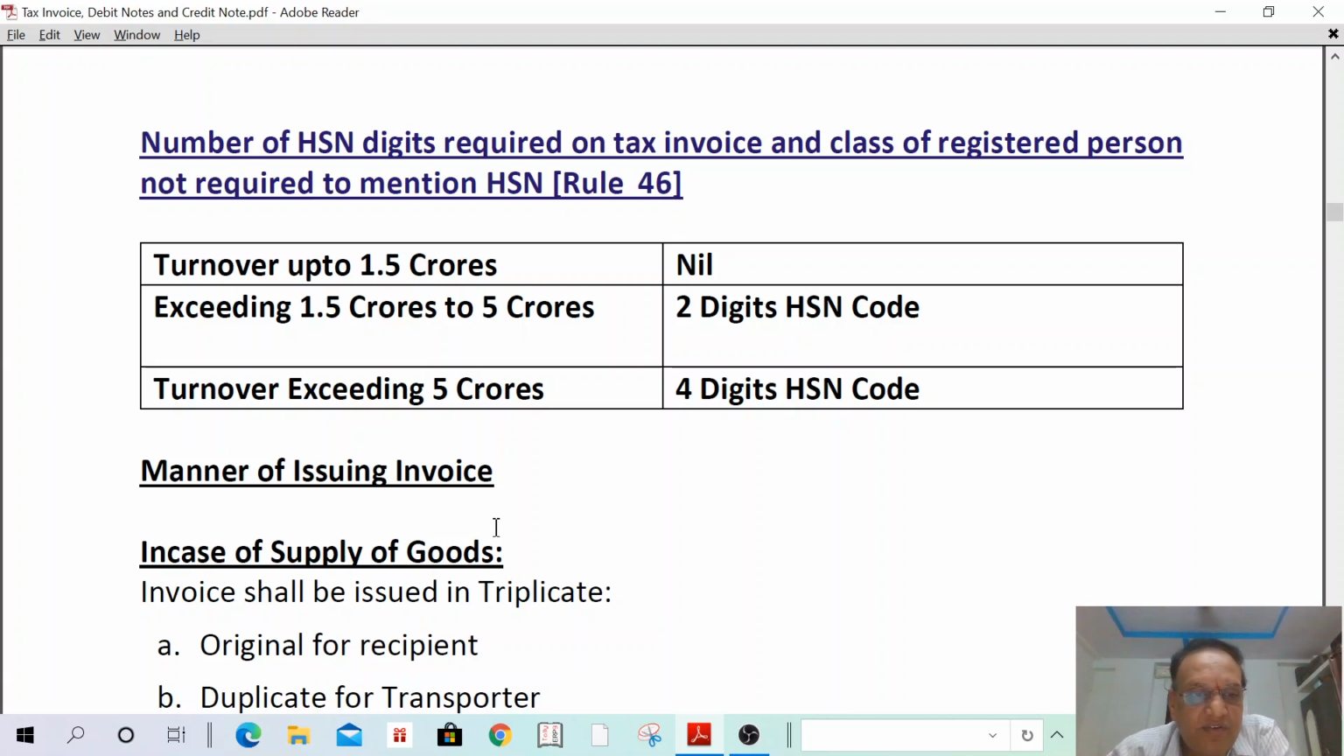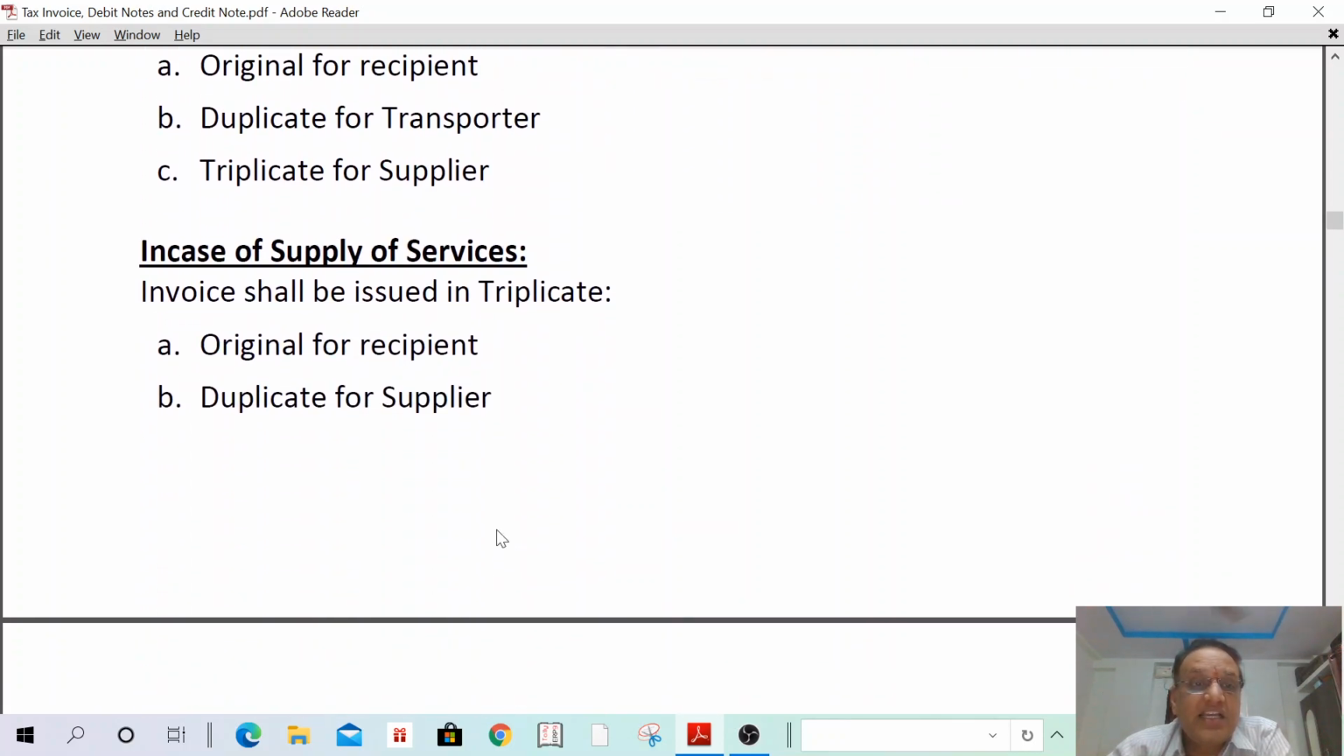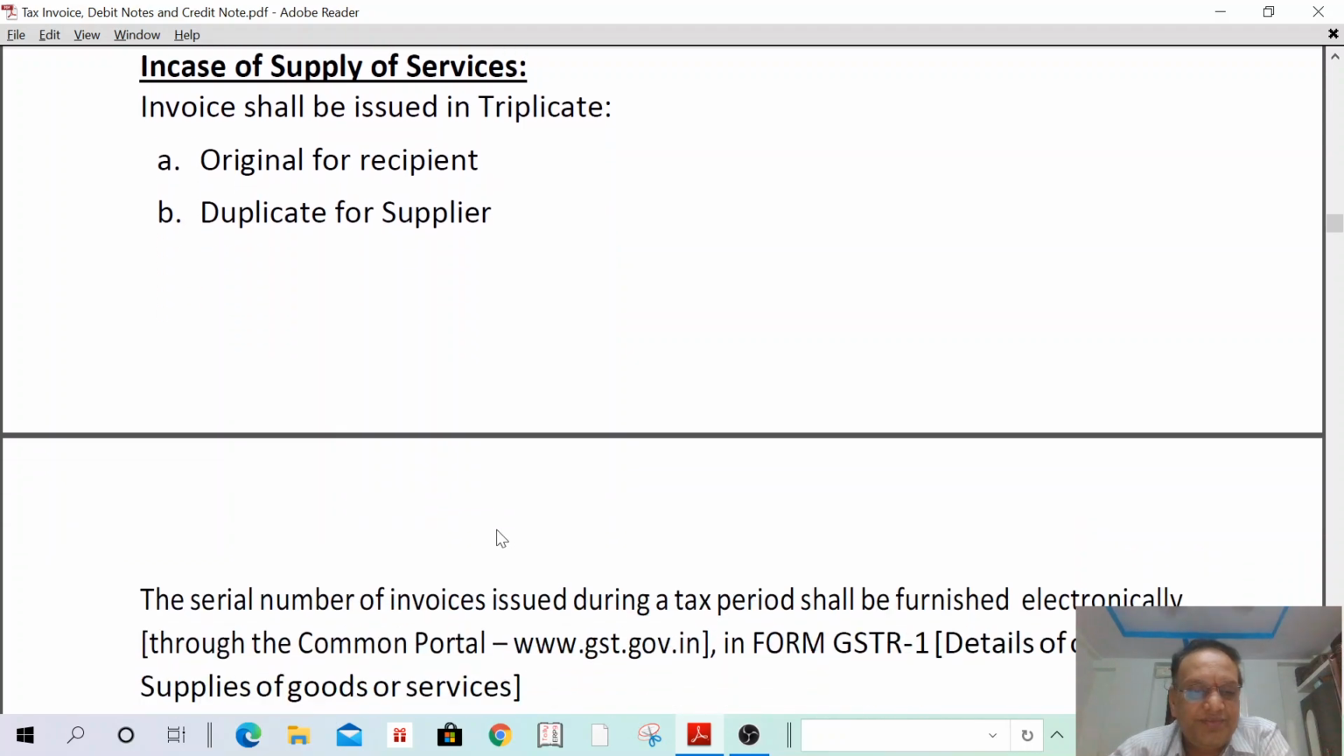I can read it now. In case of supply of goods, the invoice shall be issued in triplicate. Original for the recipient, duplicate for the transporter, triplicate for the supplier. Okay? Next. In case of supply of services, the invoice shall be issued in duplicate. Original for the recipient, duplicate for the supplier. Understand? We'll go to the next concept.